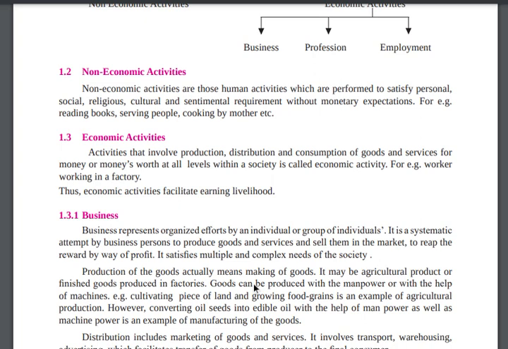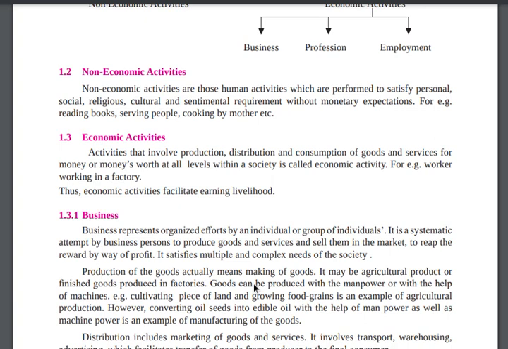For example, reading a book. A person who is reading a book, do you get money for it? One rupee for one page? No, no. It is a non-economic activity. You are doing an activity, but it's non-economic. Serving people is non-economic. Cooking by a mother: your mother is cooking and serving your food, does she get 500 rupees? No, no, but still you keep demanding, I want this food, that food. So that is a non-economic activity.